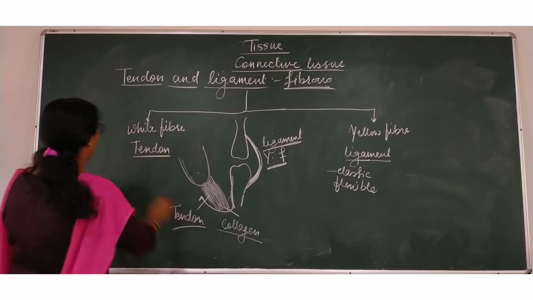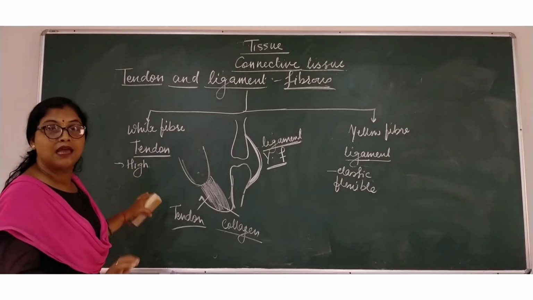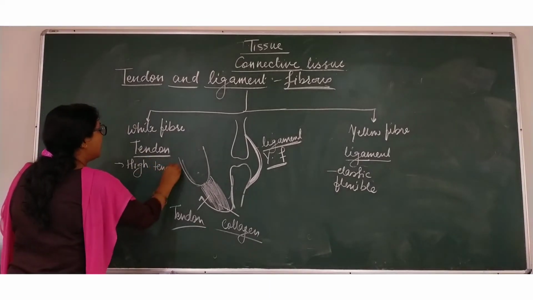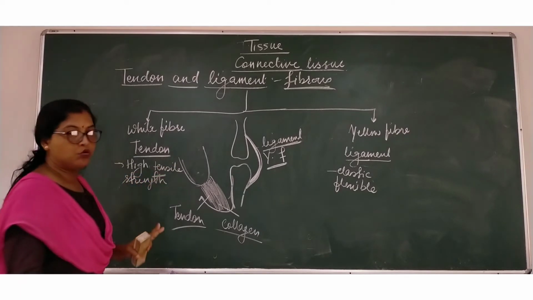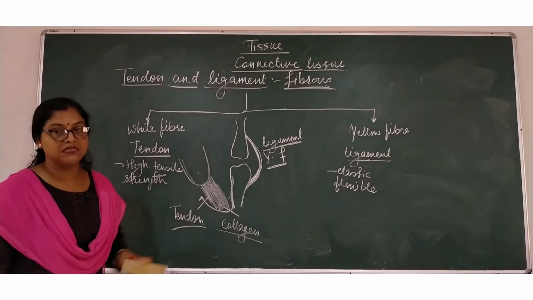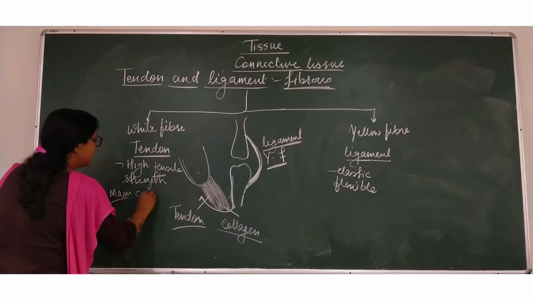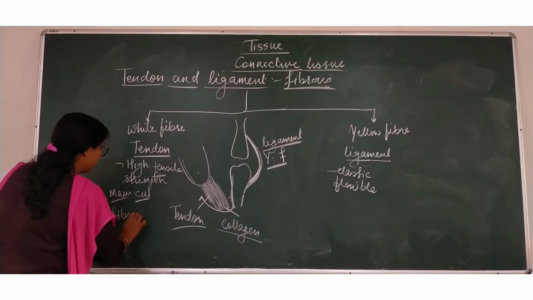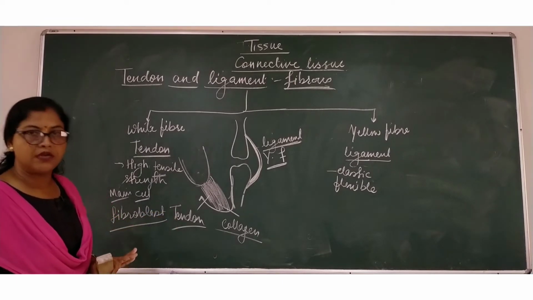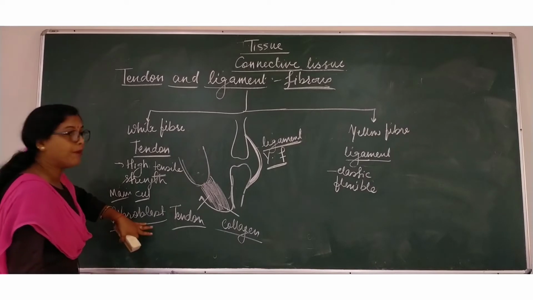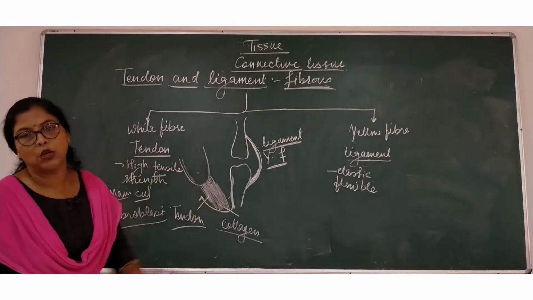And this tendon has high tensile strength. Because of this strength only, bones move with the help of muscles. And do you know what is the main cell in this? The main cell is fibroblast. We all know well. I'll request you to go through the areolar and adipose. You'll understand in areolar tissues, this fibroblast only secretes two kinds of fibers, that is white fiber and yellow fiber.